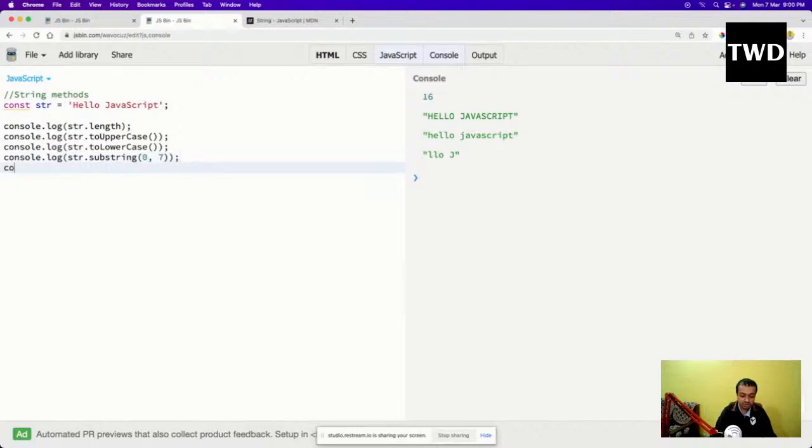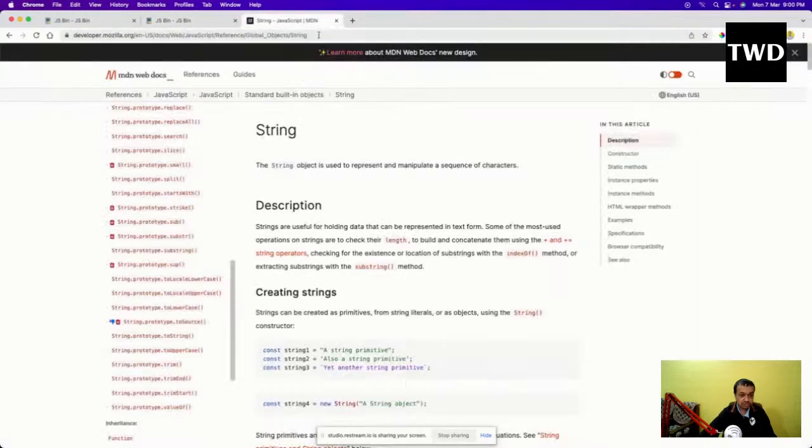Okay, so now console.log of the last thing which you are going to see here, and you should refer to this thing completely. Okay, so this is there.